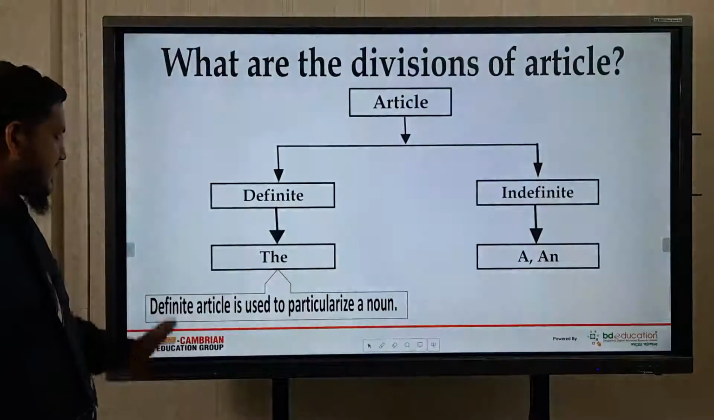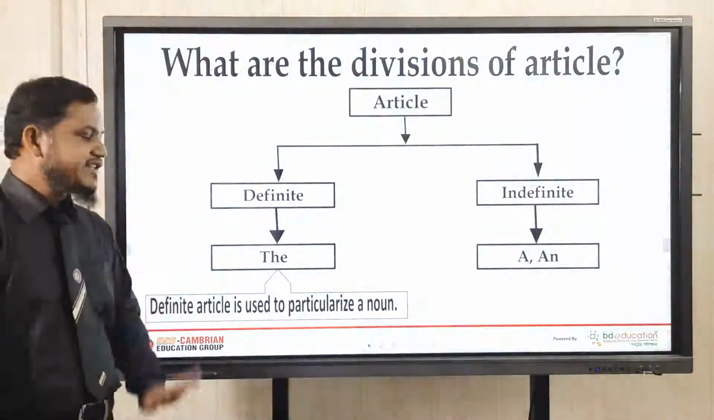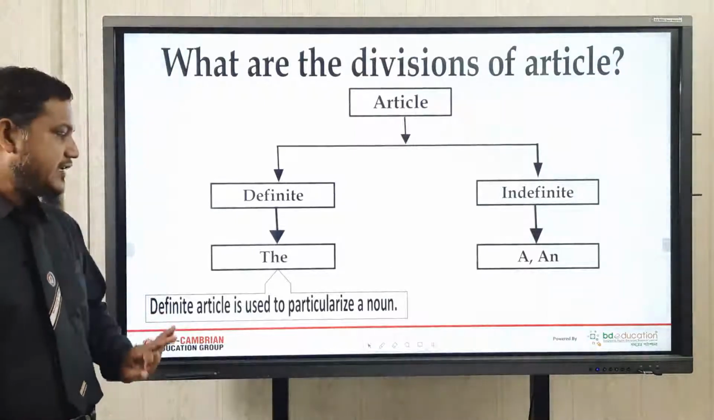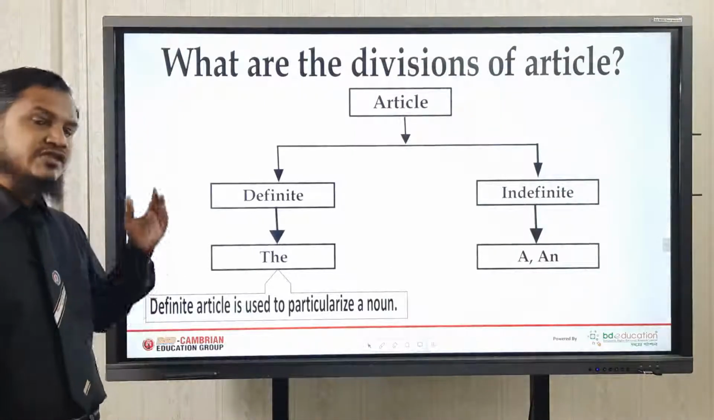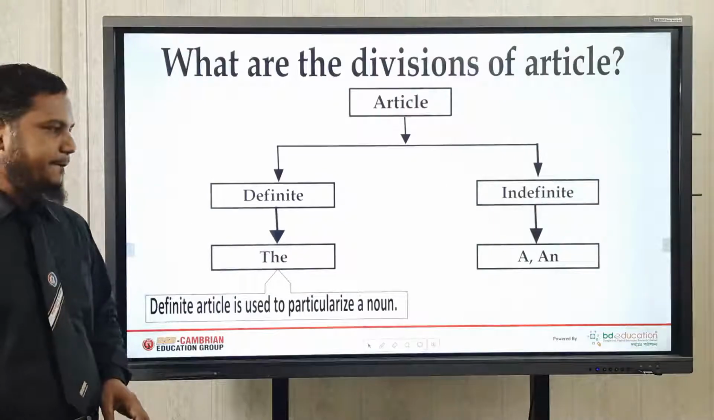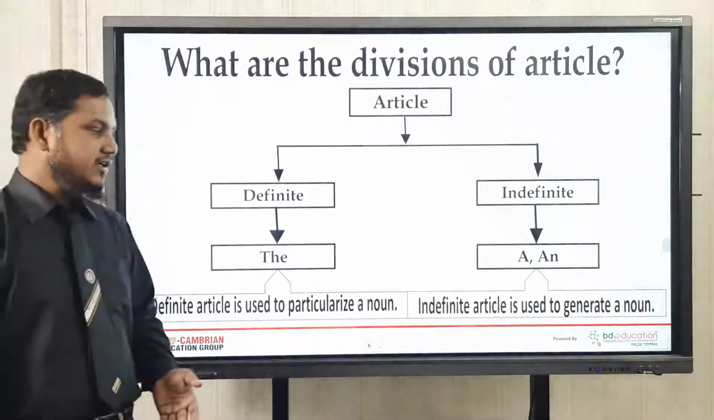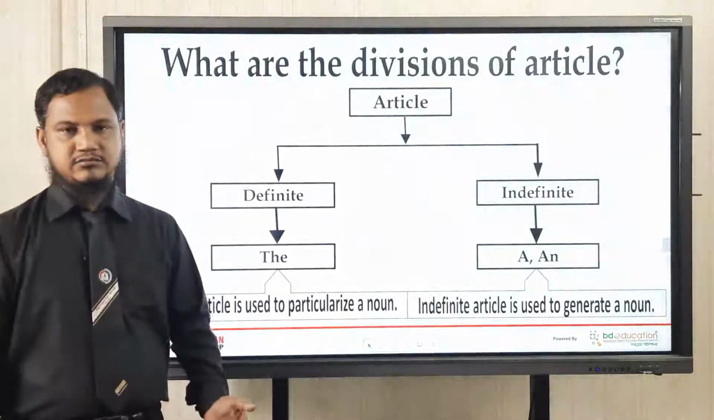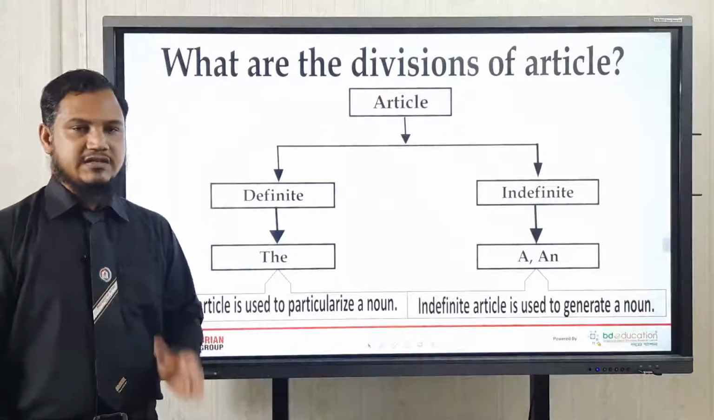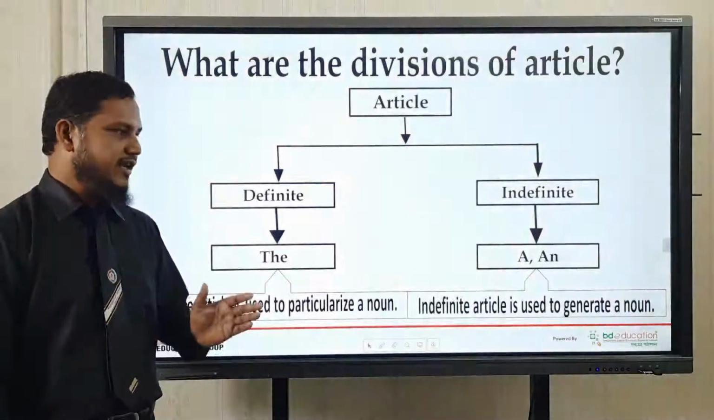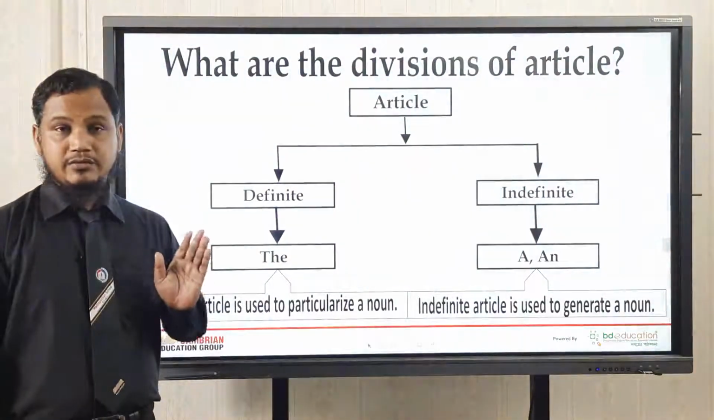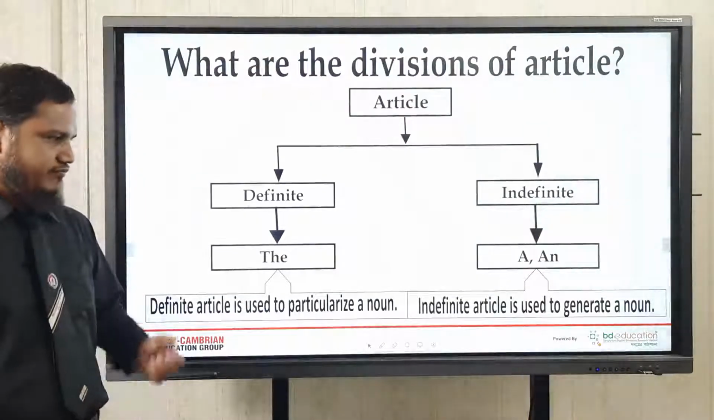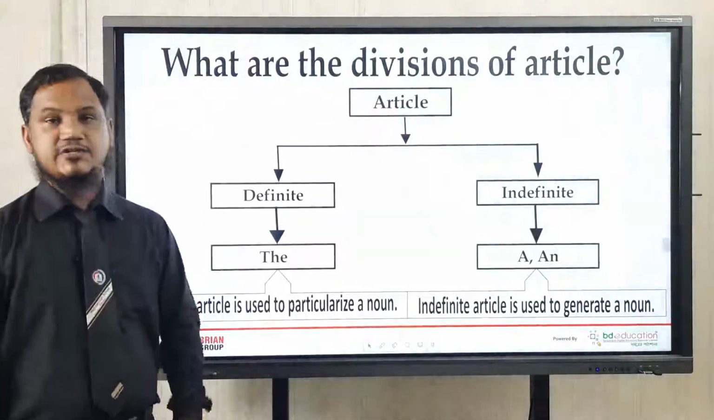Students, look at this. Definite article is used to particularize a noun. That means if we want to say something particularly, then we can use the before the word. And indefinite article is used to generalize a noun. That means to use a singular noun, we sometimes use a or an, and surely it is not particular.